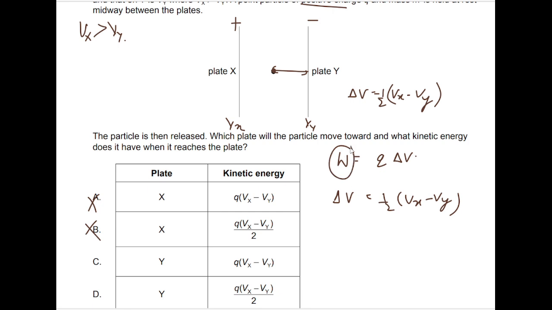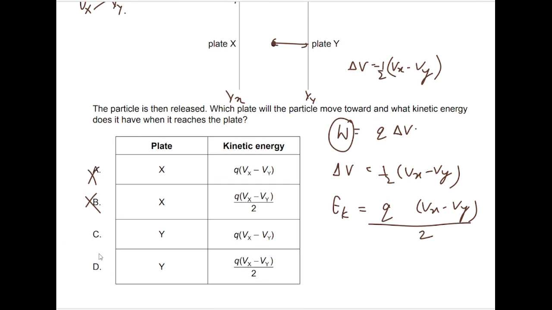Substituting it in the formula, work done is basically the kinetic energy only. So q, then half of Vx minus Vy. So this 2 I can basically write here. So I can say it's option D.